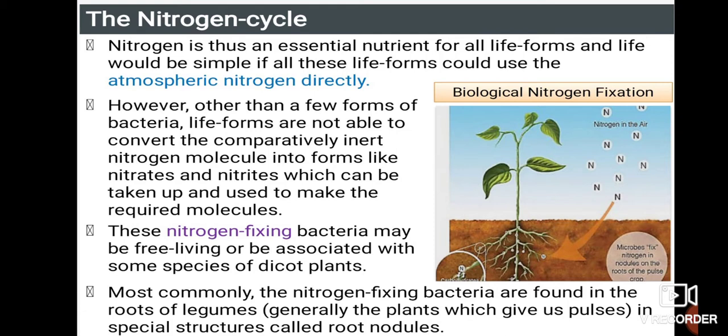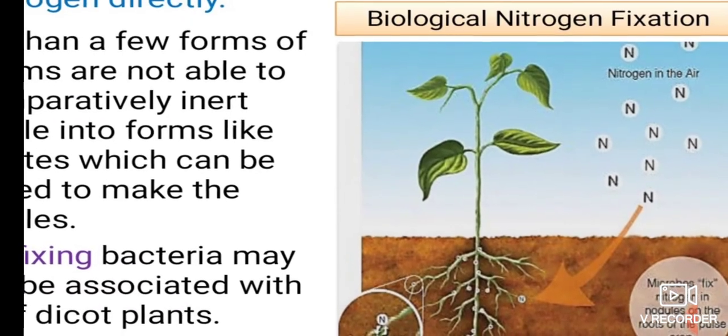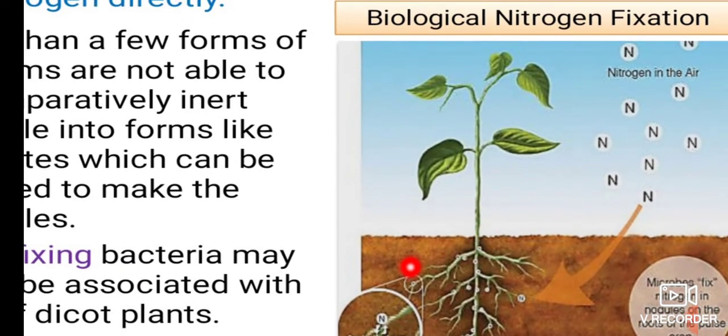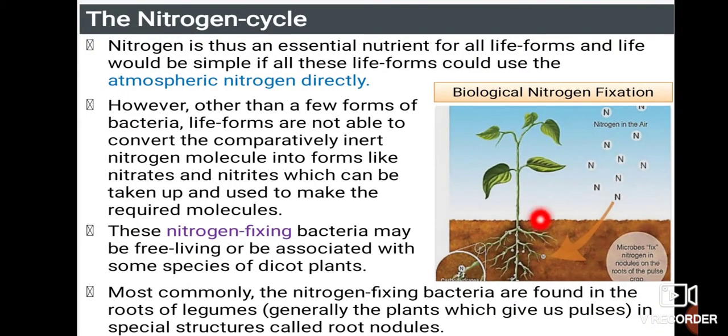These nitrogen fixing bacteria may be free living or be associated with some species of dicot plants. Most commonly, the nitrogen fixing bacteria are found in the roots of legumes. Here in the picture, you can see the legumes with root nodules, which are going to fix the atmospheric nitrogen to the soil, so that later it will be utilized by the plants for a number of processes.